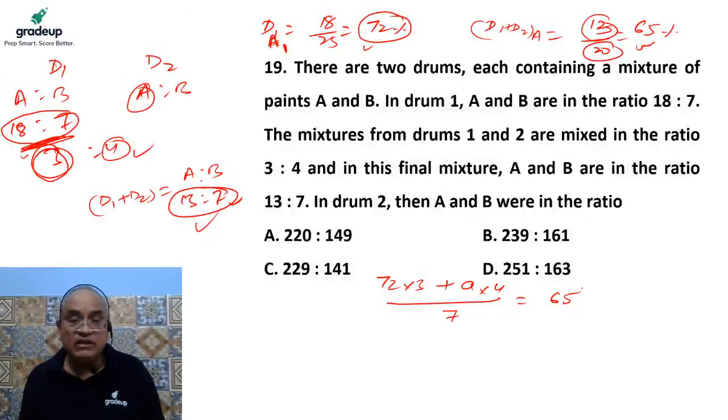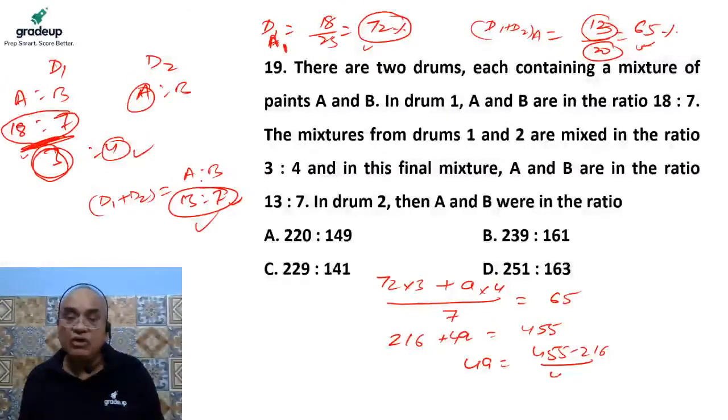Are you getting my point? It means from here we can easily calculate that it is 216 plus 4A is equal to how much? 455. So 4 times A is how much? 455 minus 216, divided by 4. So 4 times A, so by 4. So it is how much? 239. So 239 divided by 4.